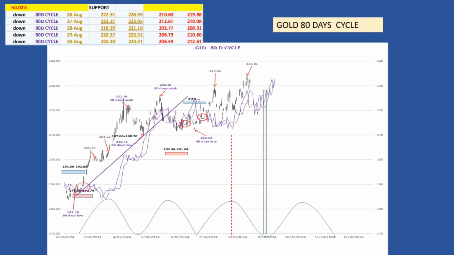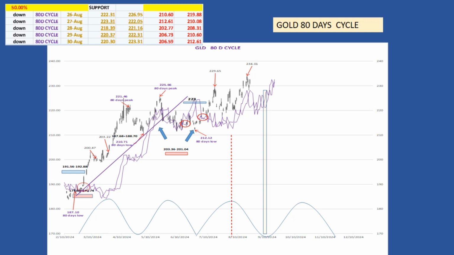The 80 days cycle. The last 80 days cycle low was on June 26th. This low had been confirmed by the gold market crossing its 80 days cycle trend line at the end of May this year. We have the same situation as with the 40 days cycles regarding the gold market price's interaction with its cycle lines, for the same reason. When the 80 days cycle peak is confirmed, the gold market will be on its way to its first 80 days low since June 26th.